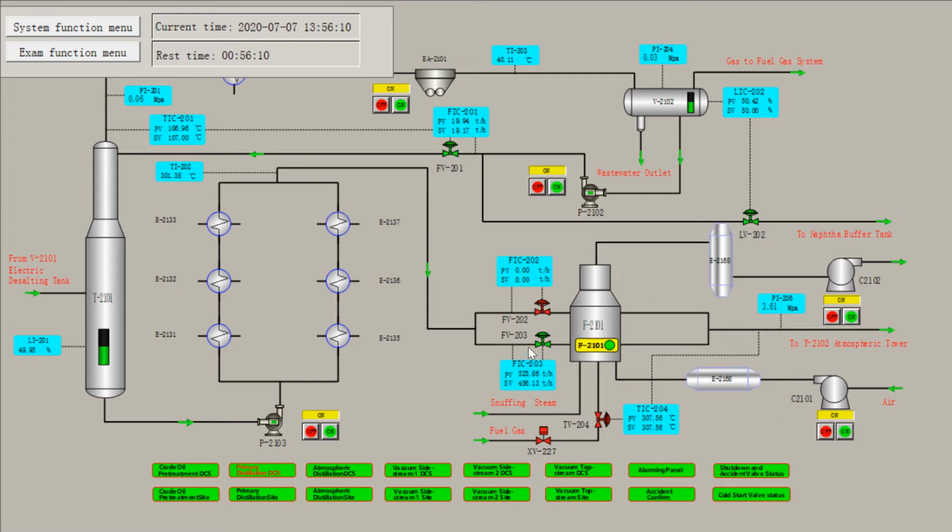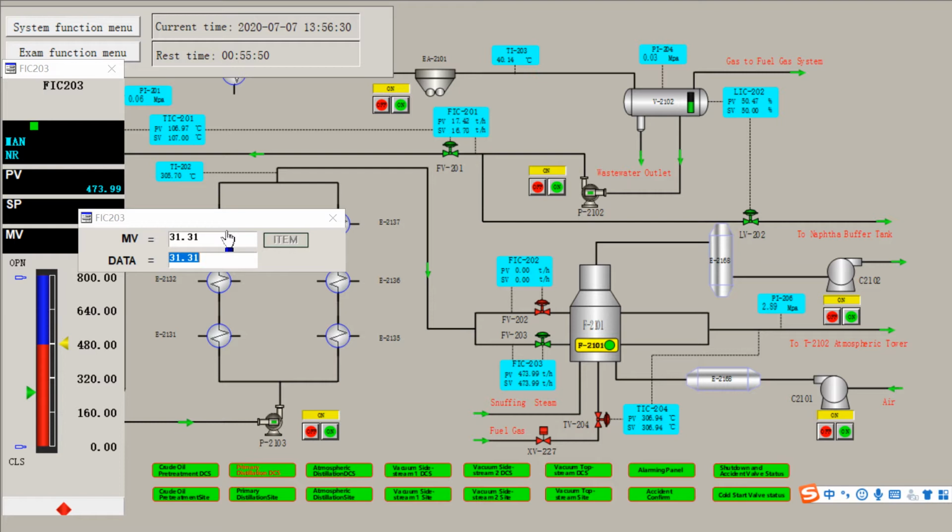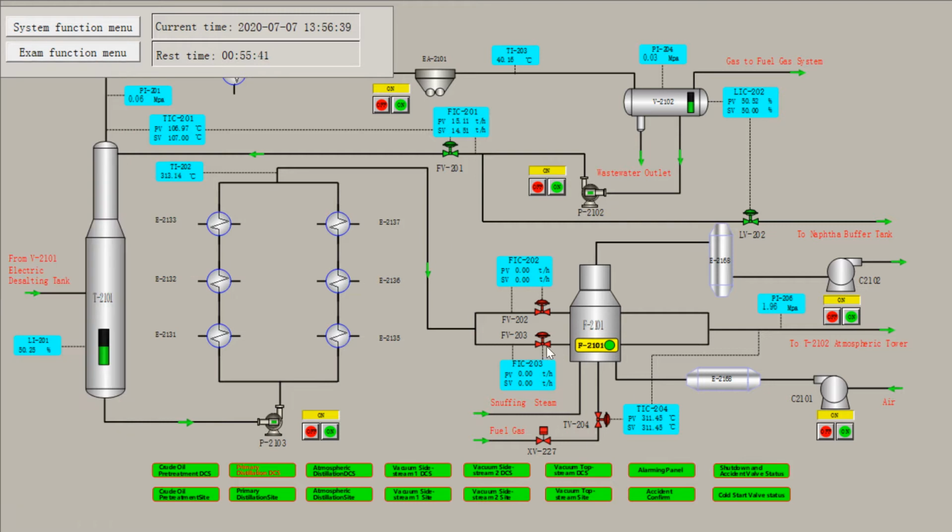And also similarly for this, this is the atmospheric pressure furnace feed regulating valve FV203. We click this and change the mode to the manual mode. Then we double click, change the data to 0. Okay, so now this valve has also been closed. We can report on the monitor that the control valves FV202 and FV203 of the atmospheric furnace have been closed.